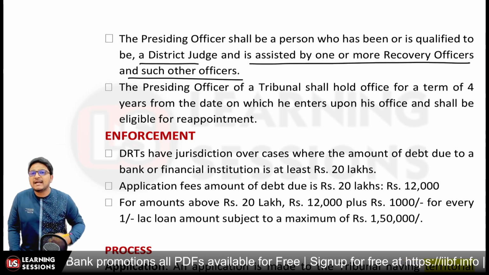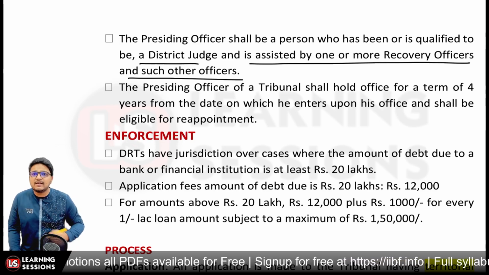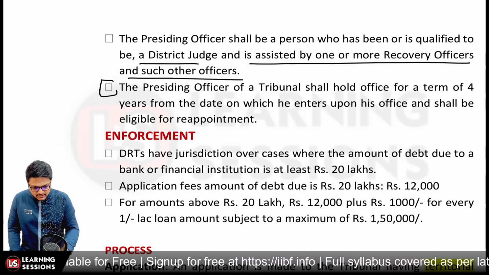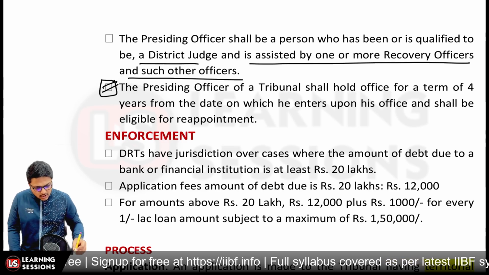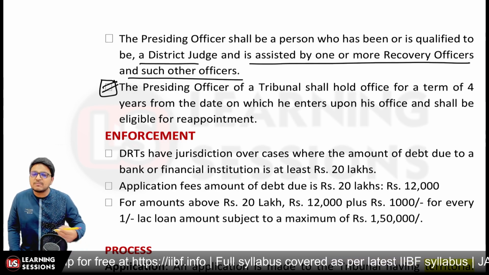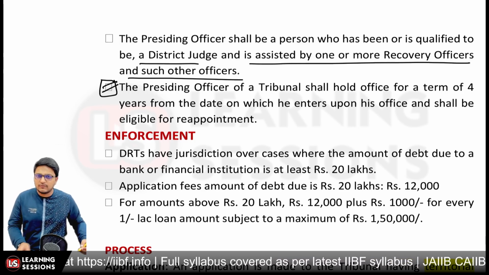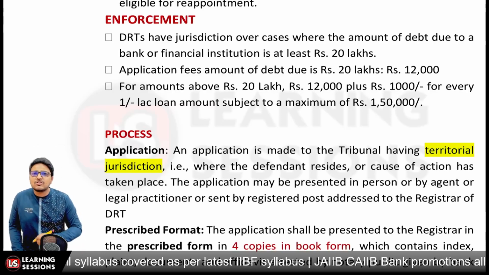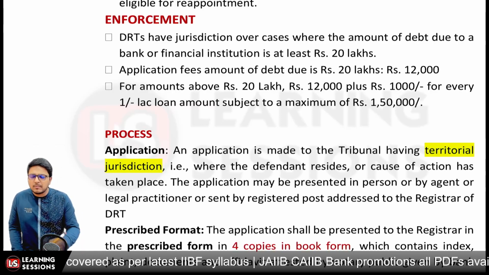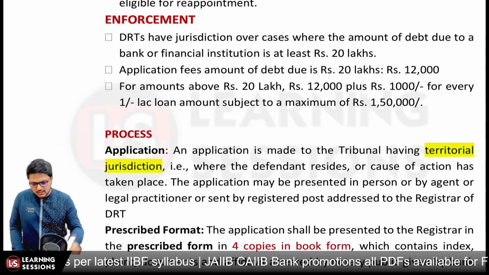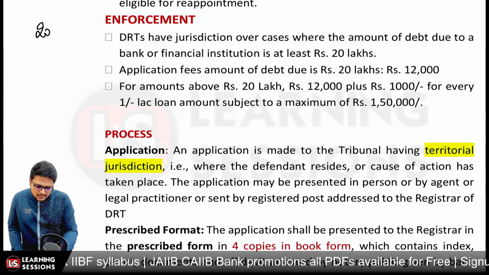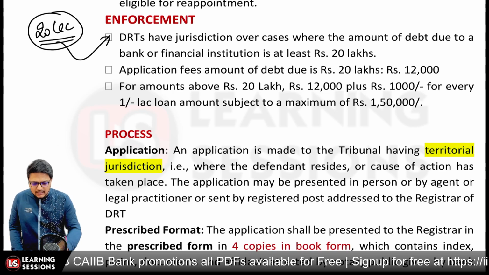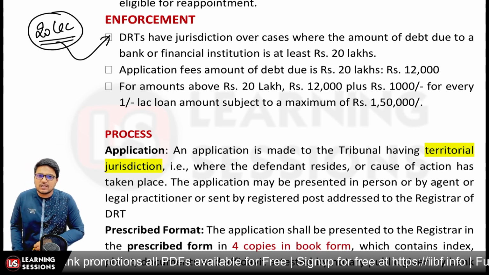And further, the presiding officer of a tribunal shall hold office for a term of 4 years or up to the date as per the appointment, right? So they will be holding office for 4 years. And if we look at enforcement, DRT has jurisdiction over cases where the minimum amount due is 20 lakh rupees. Only those loans where the minimum amount due is 20 lakh rupees can be applied for in the DRT.